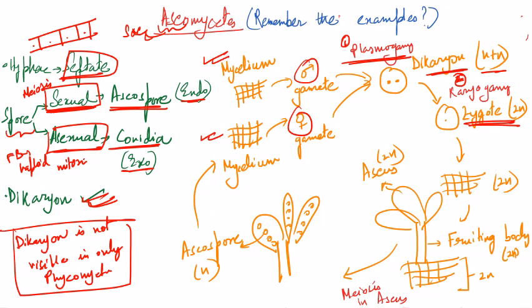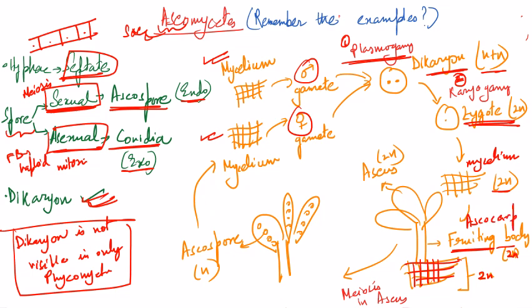Now the zygote is giving you a mycelium, which is 2n. From that mycelium, growing horizontally, there will be again some fruiting bodies. Fruiting bodies are also mycelium only, just they're growing aerially. As the zygote is diploid, the fruiting body will also be diploid, and this fruiting body in case of Ascomycetes we call ascocarp.